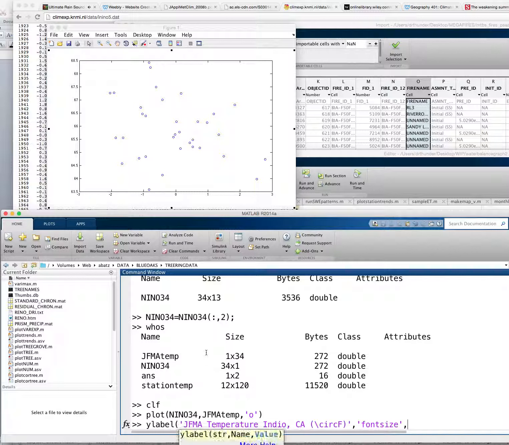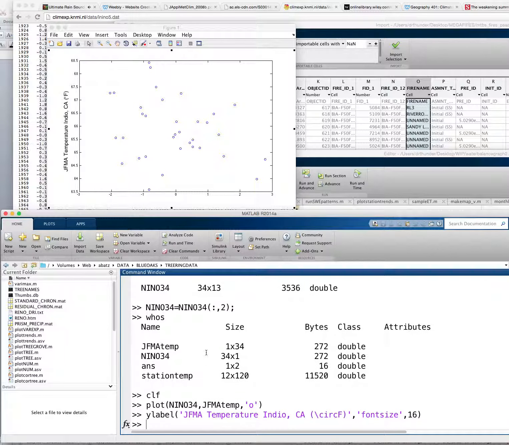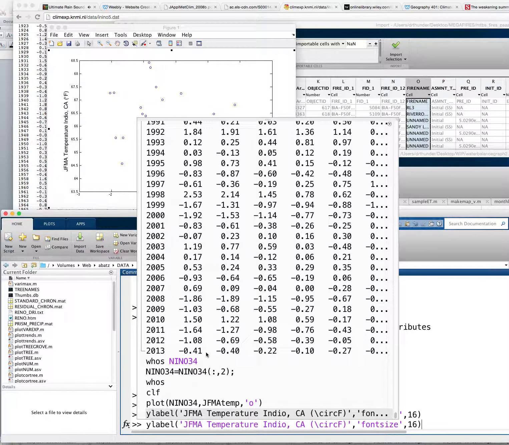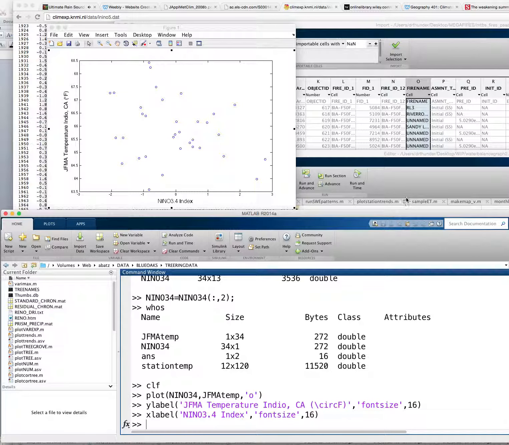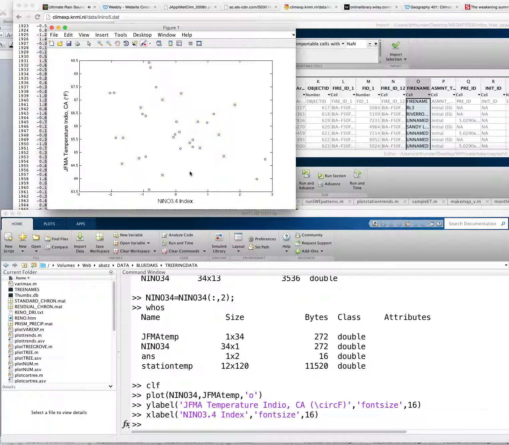And I'll make the font size a bit bigger so that it can be legible. And then I also will add in an X label. So the X label here is just the Nino 3.4 index. Okay. So that's pretty much it in terms of the plot that I made here.